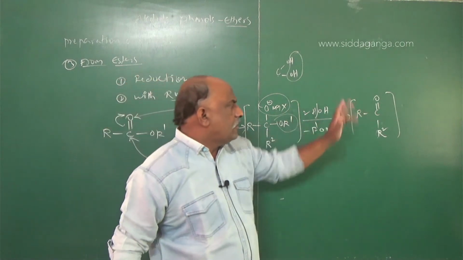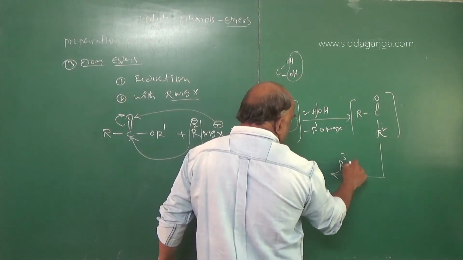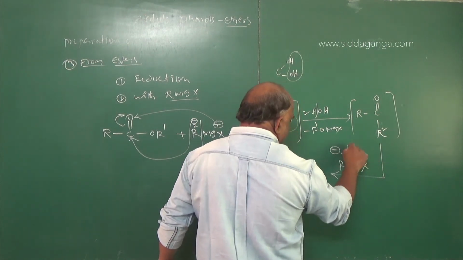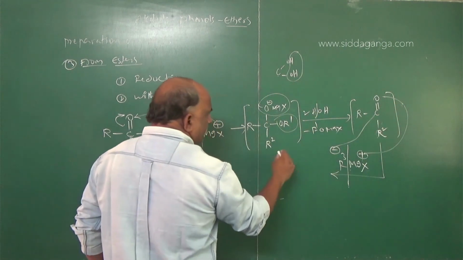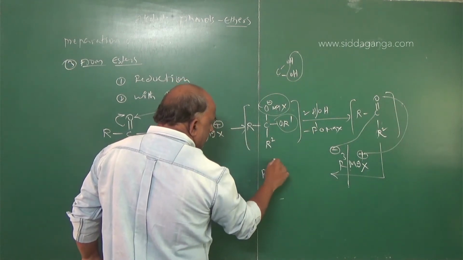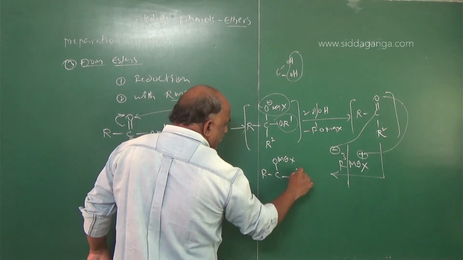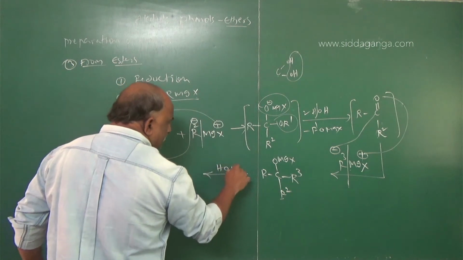Again, this C double bond O compound requires one more RMgX, R3MgX. R is negative, MgX is positive. Again you should add this to this, this to this. What we will get is R single bond C-OMgX, here R3 attacks, here R2 is there, and hydrolysis gives rise to what compound?